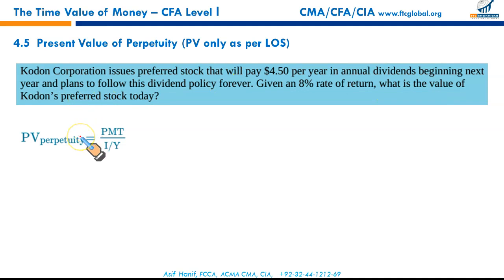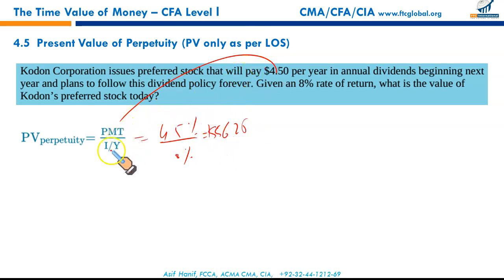This is perpetuity, gentlemen. Perpetuity means the cash flows for eternity, forever, till the end of time, figuratively speaking. But literally, cash flows from bonds or preferred stock which do not have a fixed maturity is called perpetuity. You simply need to plug in the numbers, payment $4.5, and the rate is 8%. That will give you the present value of the perpetuity, the present value of the stock, and it will be 56.25.